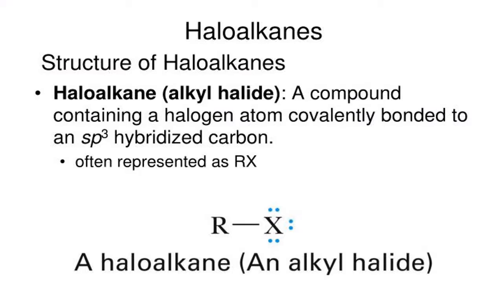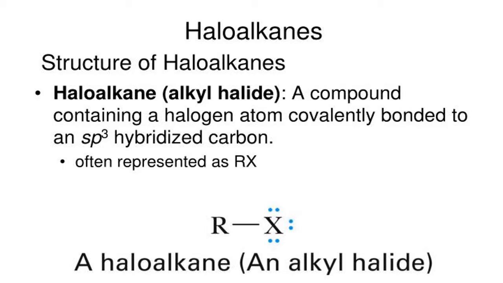Now, please see the structure part of the haloalkanes. Hydrogen is replaced by what? Halogen. And remember this halogen is attached to the carbon atom. So what is the hybridization state of carbon atom in the alkanes? It is sp3.